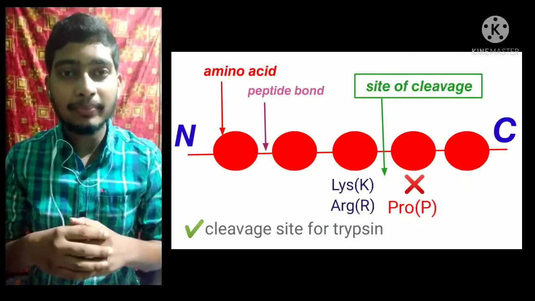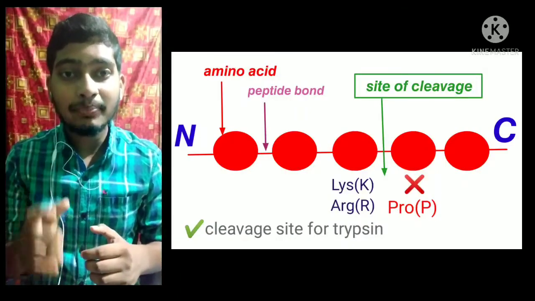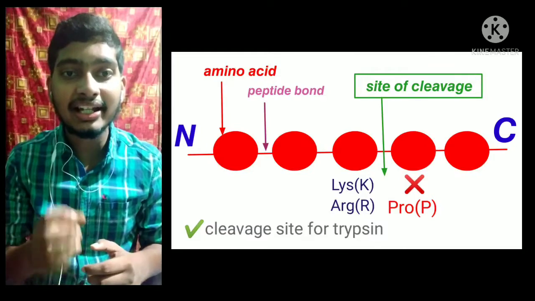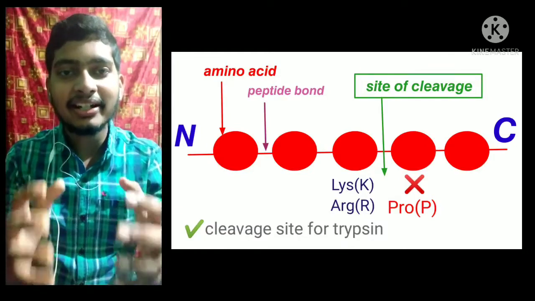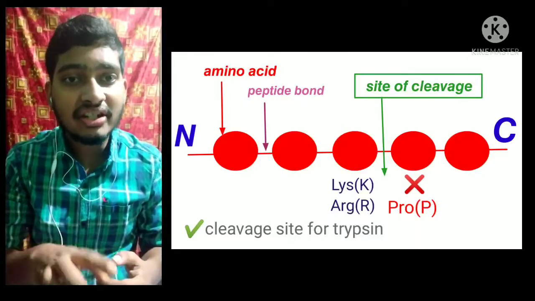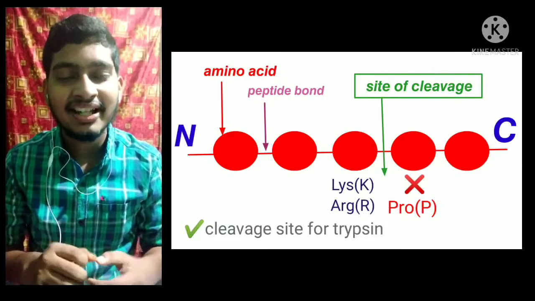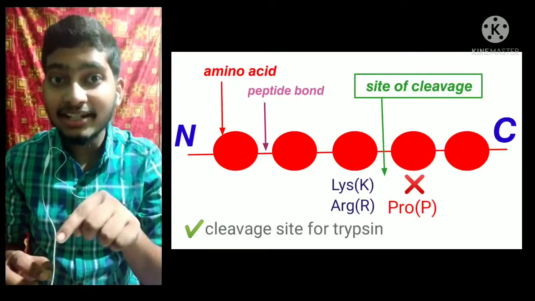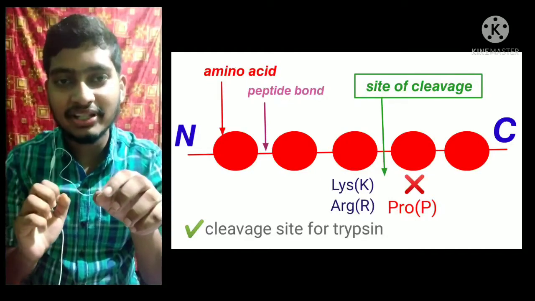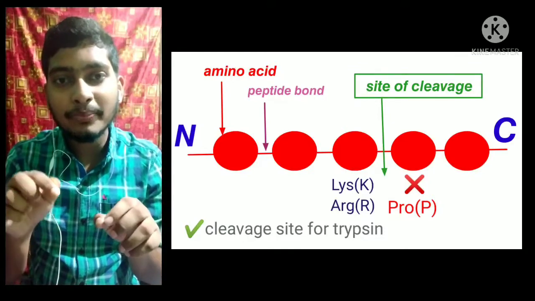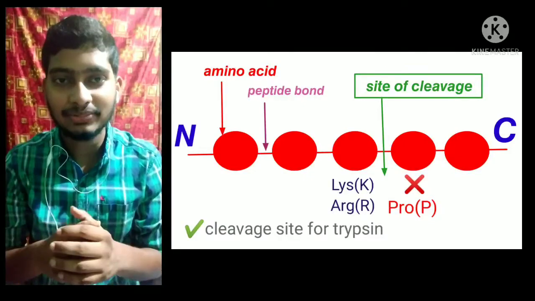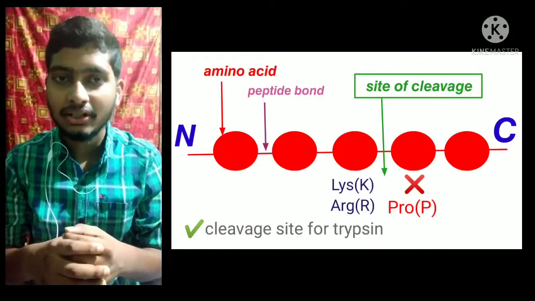Trypsin is an endopeptidase which breaks the internal peptide bond at C side of some amino acid like arginine and lysine. But there is a condition. What is the condition? The proline must not be present just after the lysine and arginine. Otherwise, the peptide bond between lysine and proline will not be broken by the trypsin. Similarly, the peptide bond between the arginine and proline will not be broken by the trypsin. This is a condition. Okay.